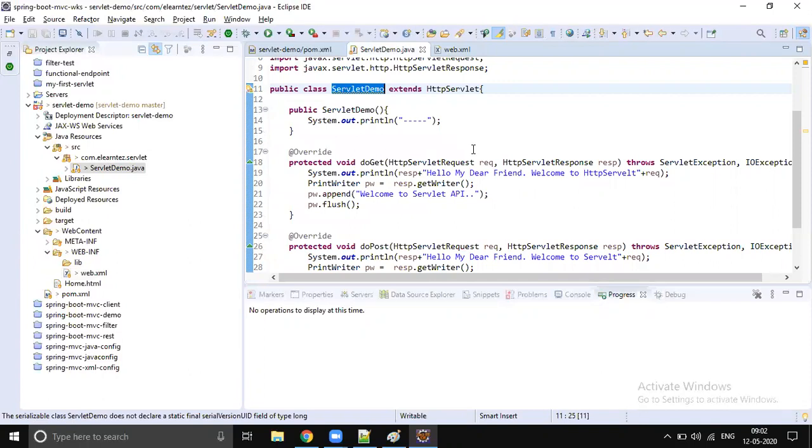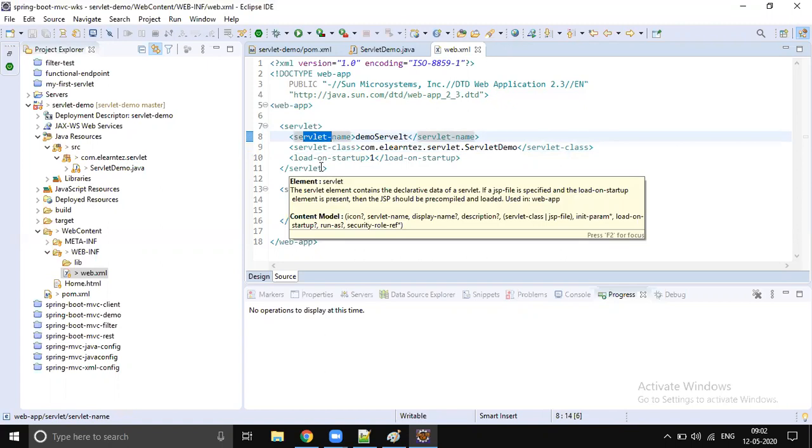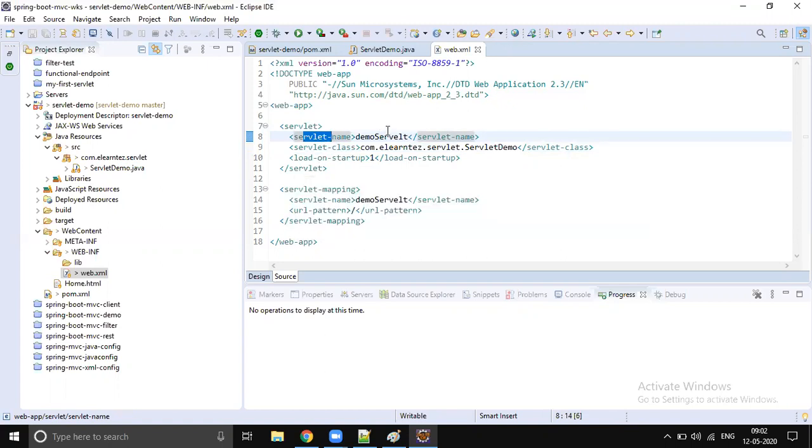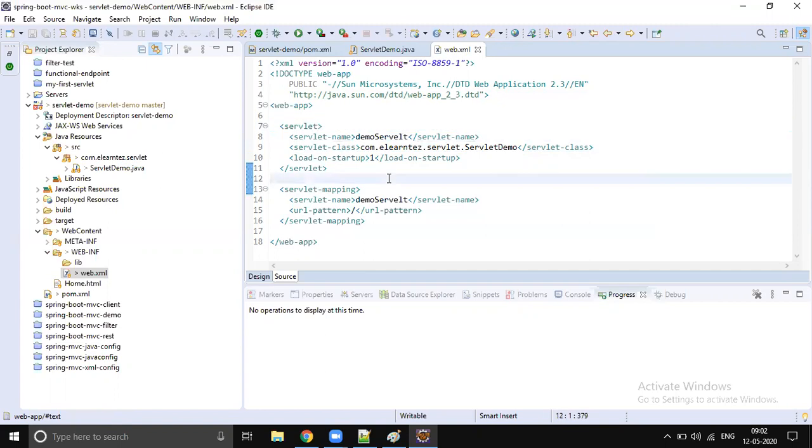The servlet-class tag has to be configured, and here you need to give the fully qualified name of your servlet. You can give any name, the name can be anything, but the tag should be servlet-name. Next we need to do some URL mapping. Which URL do you want to send to which servlet?